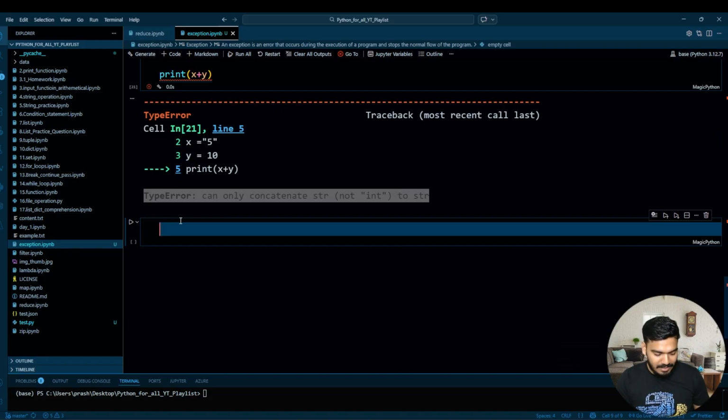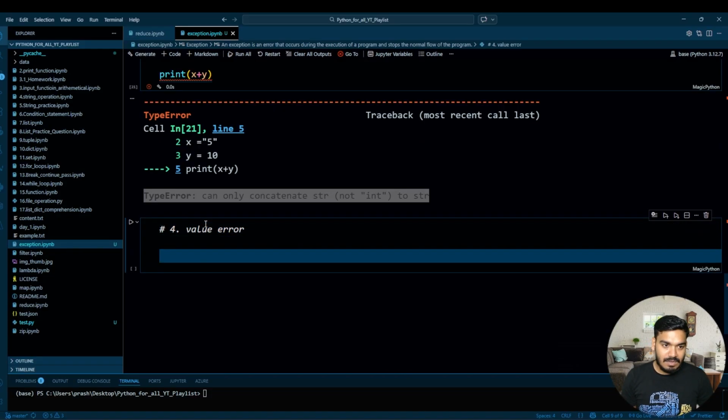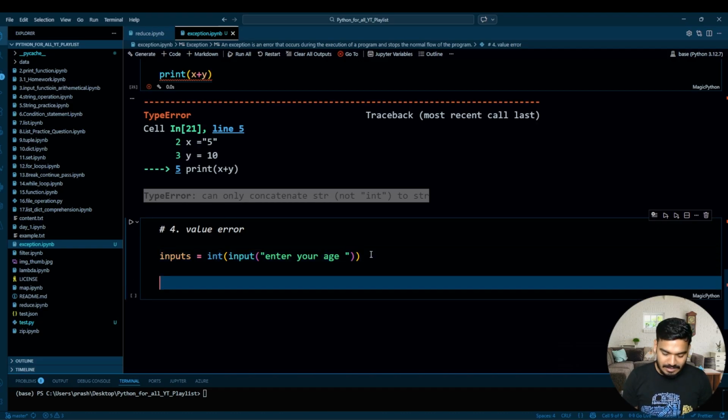So now let's see the next error, which is value error. What will happen in the value error? Let's write over here inputs equal to int, and over here input, enter your age. Perfect. And over here let's try to print the input.